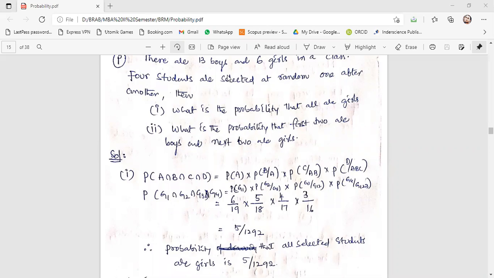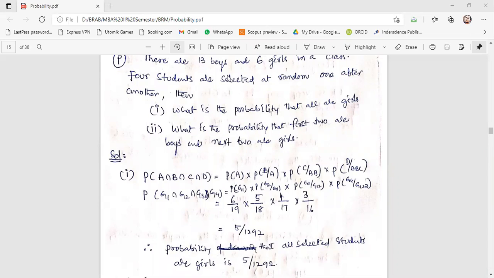The first 3 girls are picked, already given. Yeah, but you should not say it like that. Given that 3 girls have already happened in the first 3 attempts. Okay, girl 1, girl 2, girl 3. So that is the condition. Then only we can write it as 3 by 16. Otherwise, we are not supposed to write.